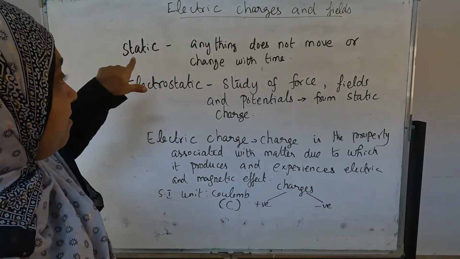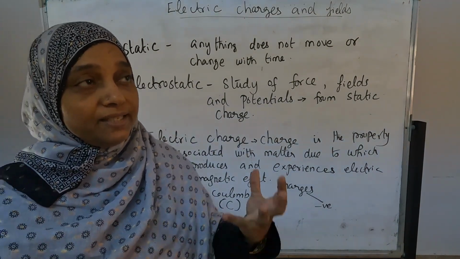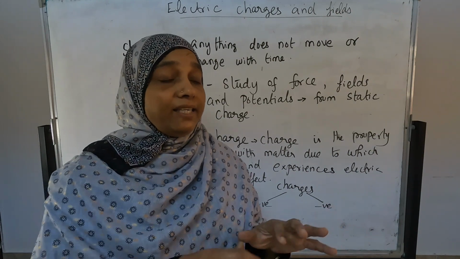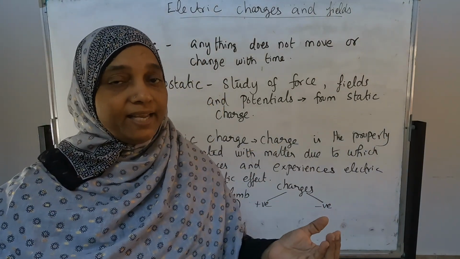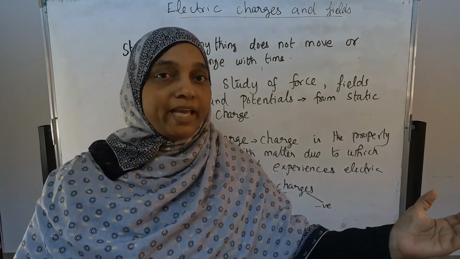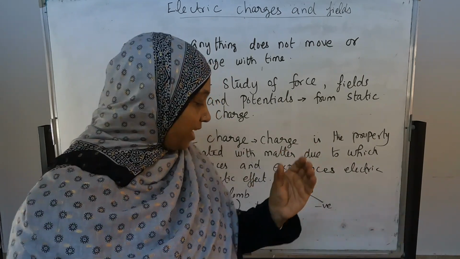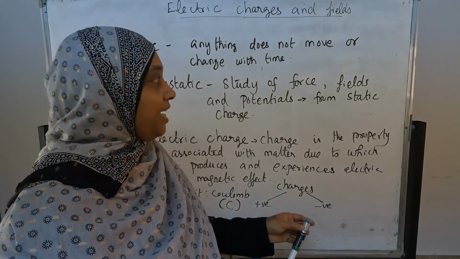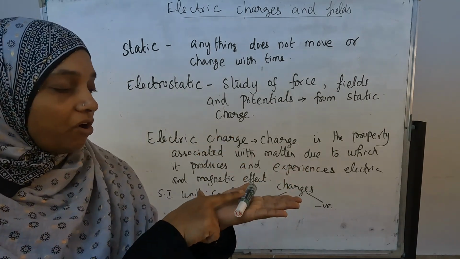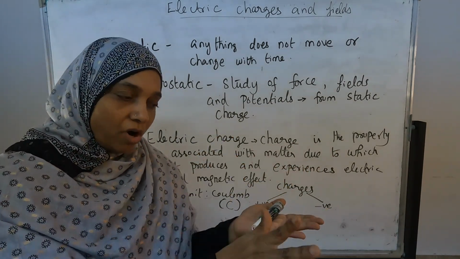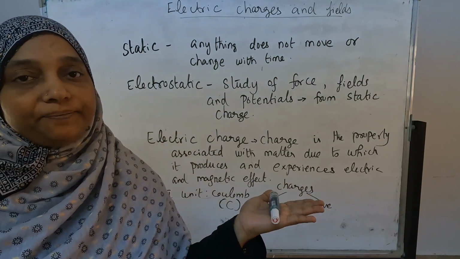Here they use the word static. Static means a static charge is not moving. The charge is staying in one place. If it starts to move, it starts to conduct electricity. The charge is simply standing in one place. It is not moving and it is not changing with time. That is called static.